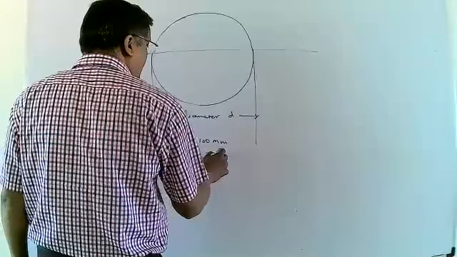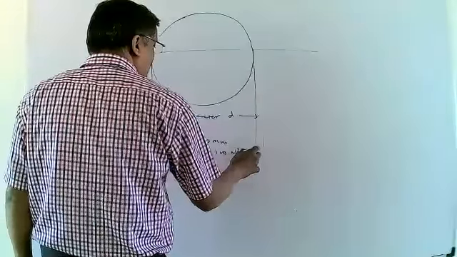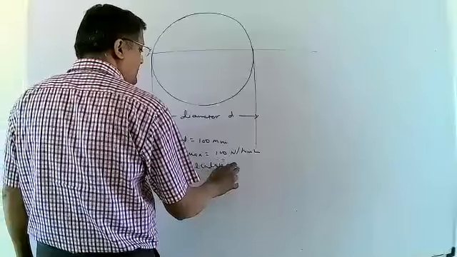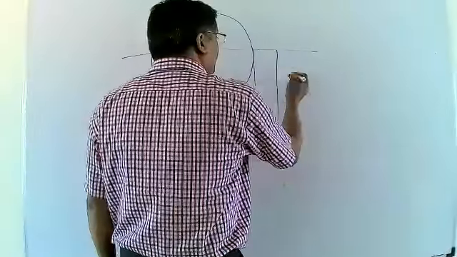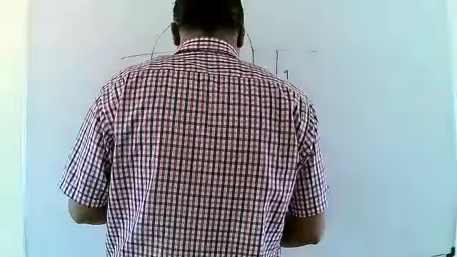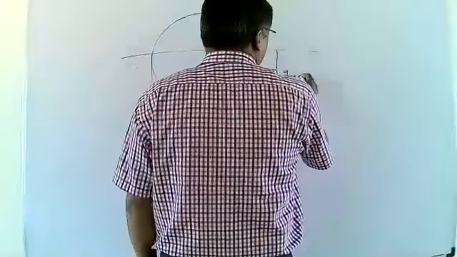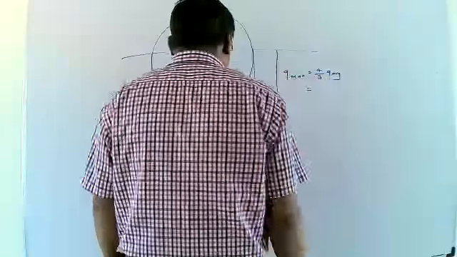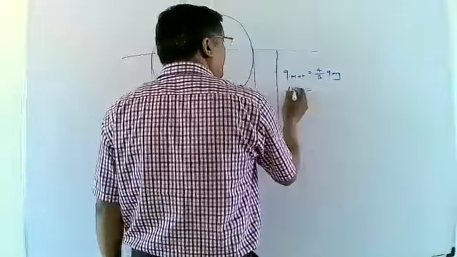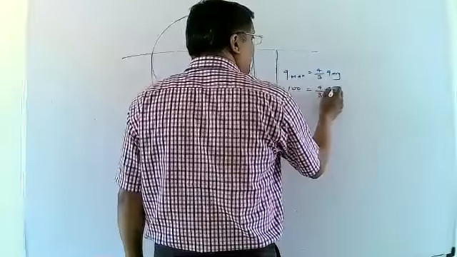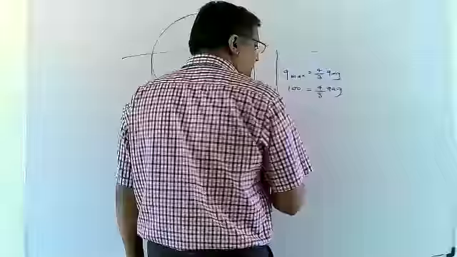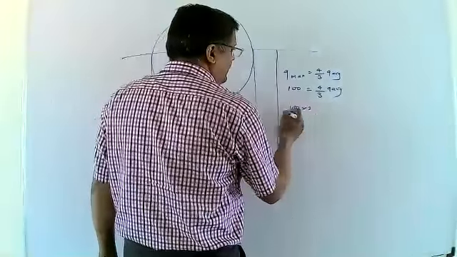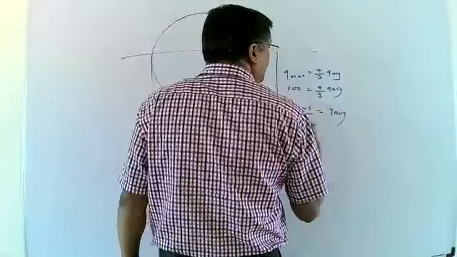Maximum shear stress will be provided, 100 Newton per mm square. Then to calculate Q average, the formula for Q max is equal to 4 upon 3 Q average. Put Q max is given 100, 4 upon 3 Q average. Then do the cross multiplication: 100 into 3 divided by 4 is equal to Q average.